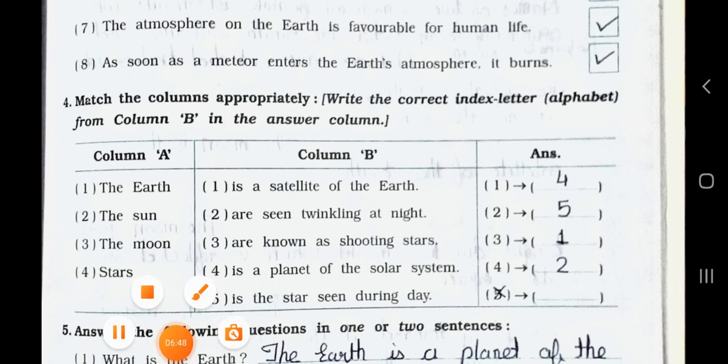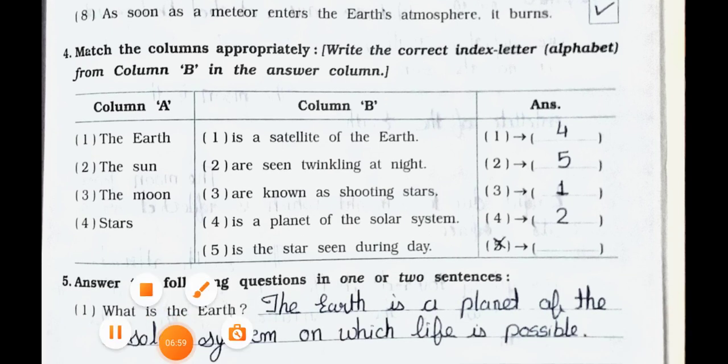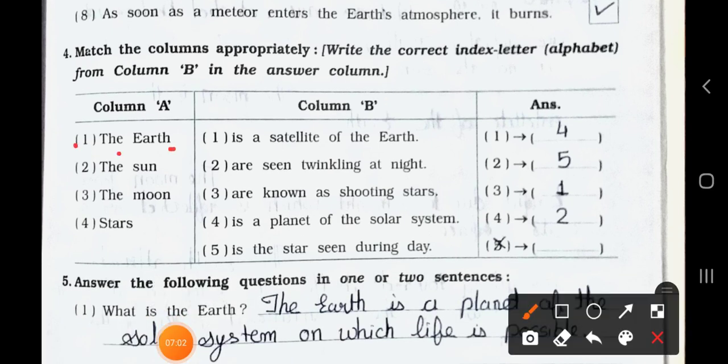See the match the column, Main 4. Match the columns appropriately. Write the correct index letter from column B in the answer column. First of all, we will see column A. Number 1, the earth. 2, the sun. 3, the moon. And 4, the stars. Column B: number 1, it is a satellite of the earth. Number 2, are seen twinkling at night. Number 3, are known as shooting stars. Number 4, is a planet of the solar system. And number 5, is the star seen during day.